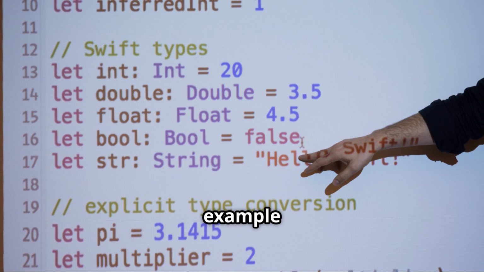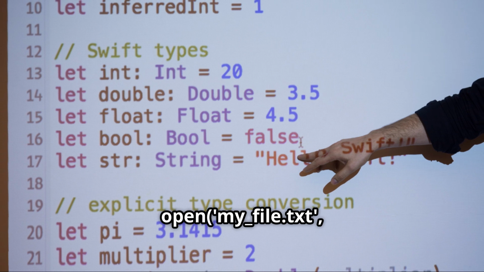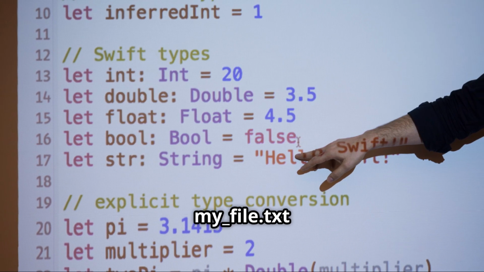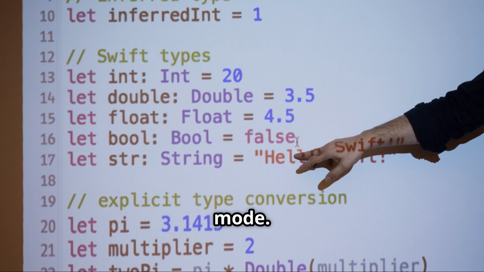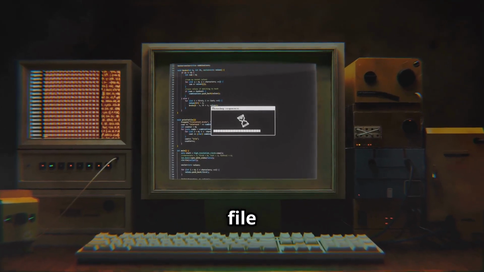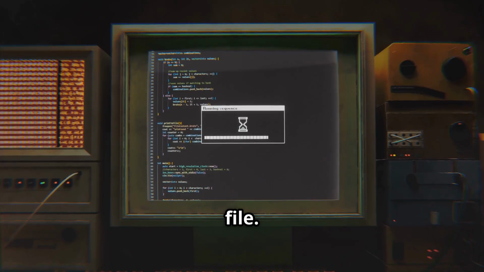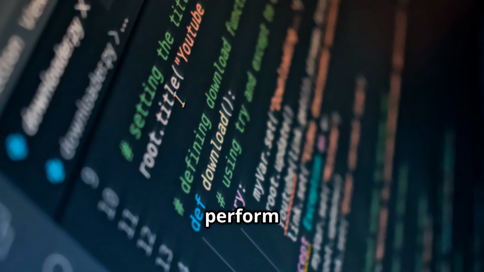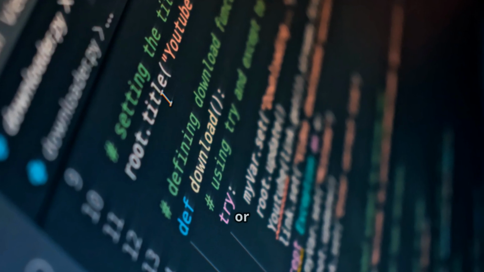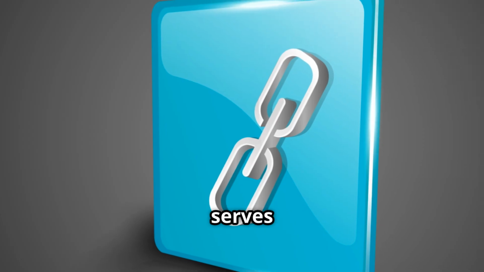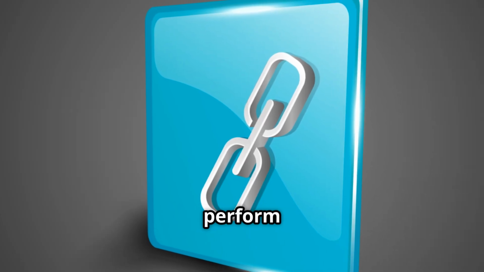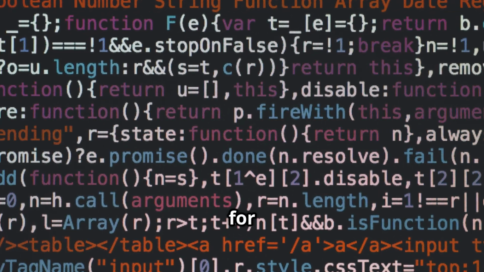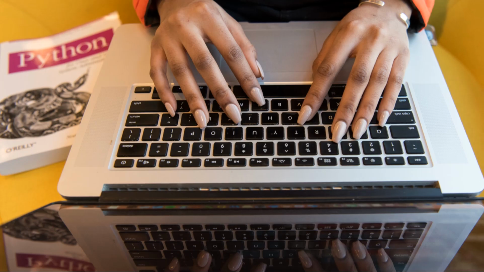Here's a simple example. open('my_file.txt', 'r'). This line of code attempts to open a file named my_file.txt in read mode. If successful, it returns a file object, which we've assigned to the variable file. This file object represents the connection to the file, allowing you to perform various operations like reading, writing, or appending data. This object serves as the intermediary through which you'll perform all your file operations. Understanding the open function is crucial for effective file handling in Python.